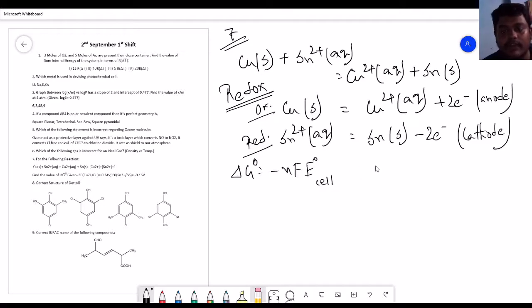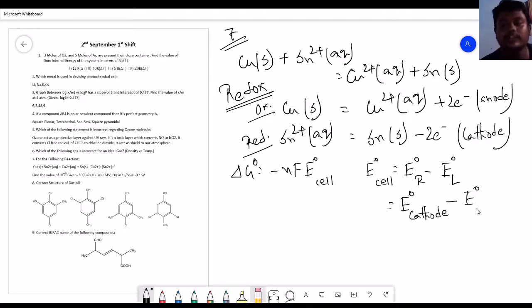When you have the nFE°cell calculation, the E°cell can be calculated by this famous equation: E°cell = E°R − E°L. What is R? R is for reduction. So E°R represents E°cathode; R for right, R for reduction. Reduction happens at the cathode, and L is for left, L for oxidation. So L represents the anode. Cathode represents this electrode, and anode represents this electrode.